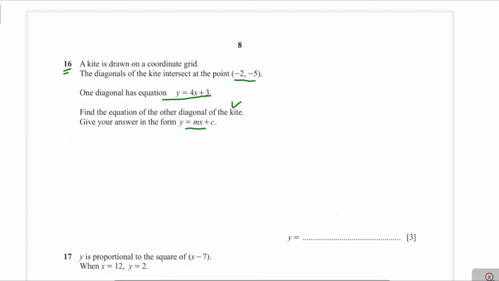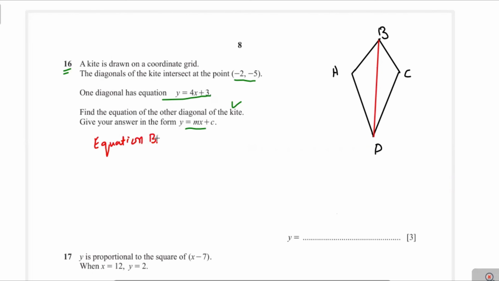Firstly, we suppose we draw our kite here, and this is the kite. This kite is not according to scale: A, B, C, and D. We suppose that the first diagonal is BD, and the equation of BD is y equal to 4x plus 3, and the gradient of BD is 4.